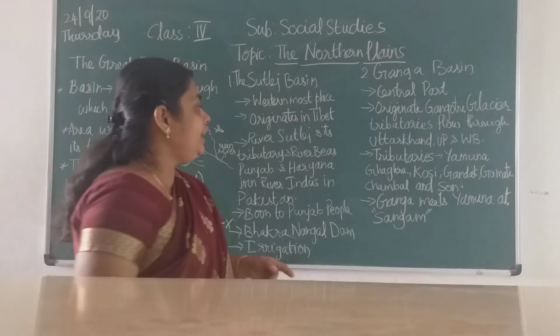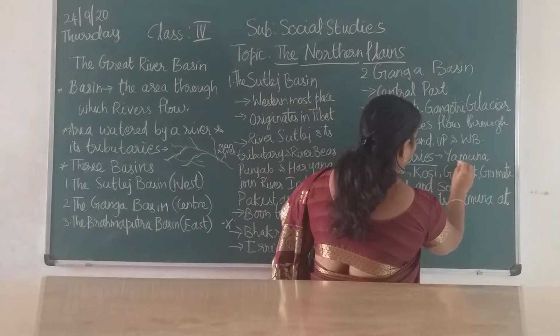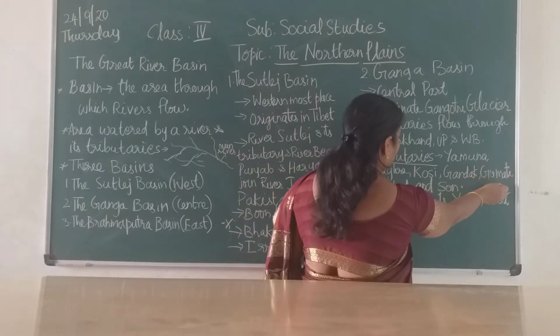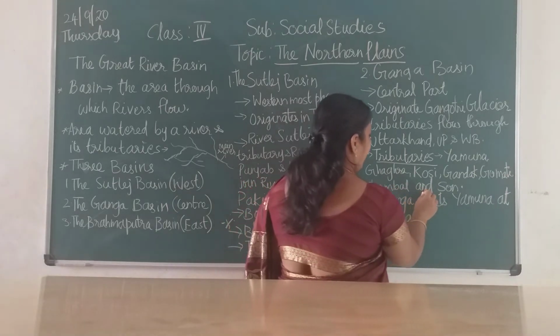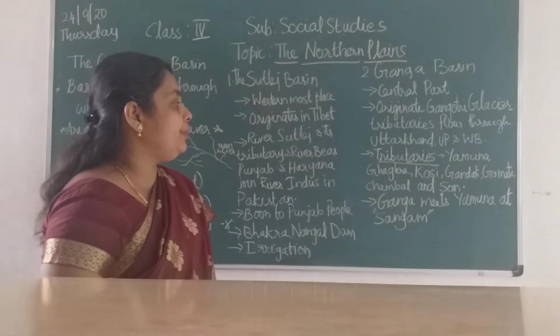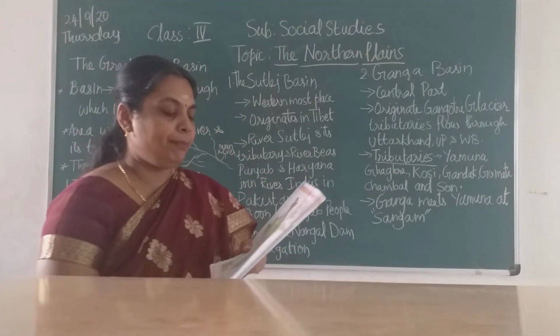The main tributaries of Ganga are Yamuna, Gagra, Kosi, Gandak, Gomati, Chambal and Son. So these many rivers contribute to the Ganga. Ganga is a very big river.